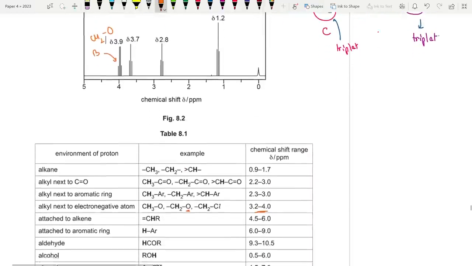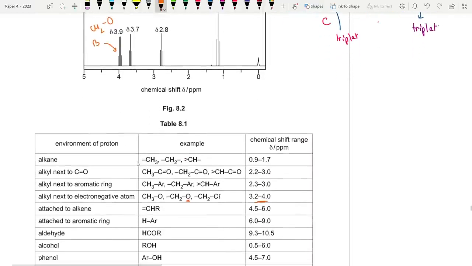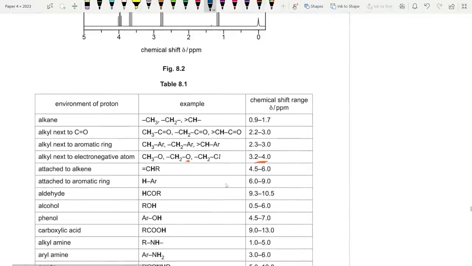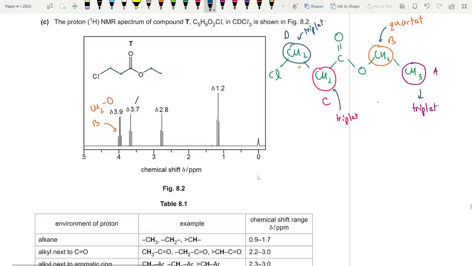Next, as you can see, we already have another one, the blue one. See, environment D, that is also next to an electronegative atom, chlorine, which is also between 3.2 to 4. So clearly this one is this one over here. This is my environment D, and it should be CH2Cl, clearly.